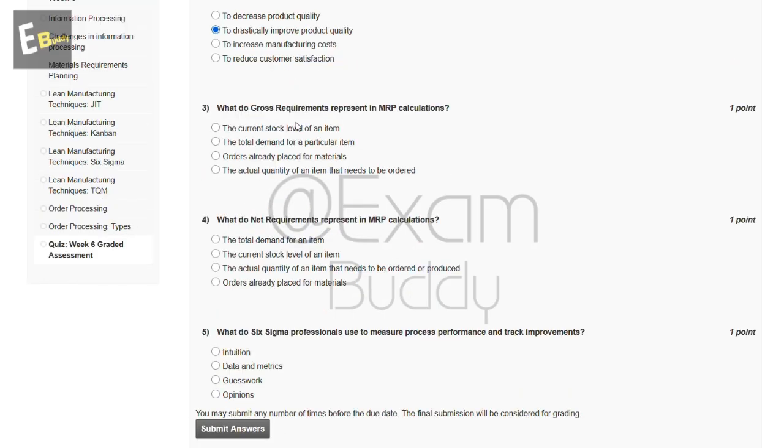Now the third question is, what do gross requirements represent in MRP calculation? So these are the options: the current stock level of an item, the total demand for a particular item, orders already placed for material, the actual quantity of an item that needs to be ordered. So the answer of the third question is also B, the total demand for a particular item.